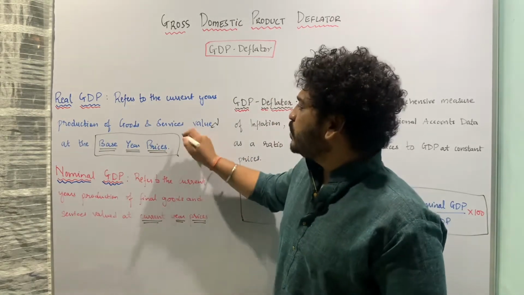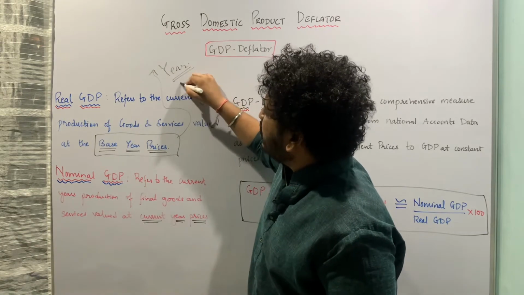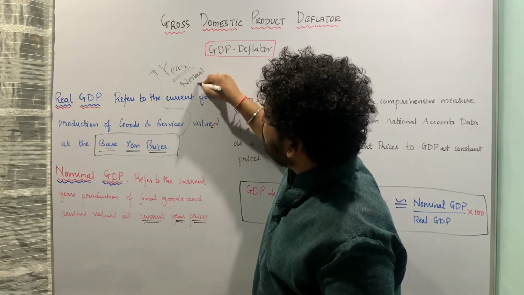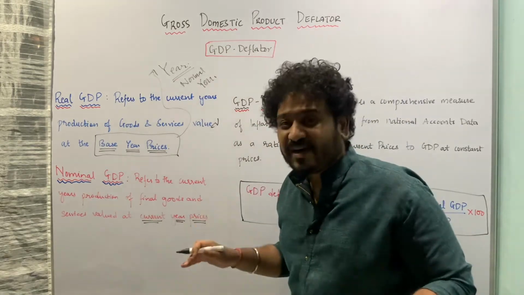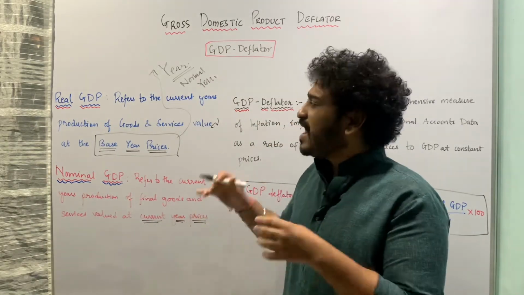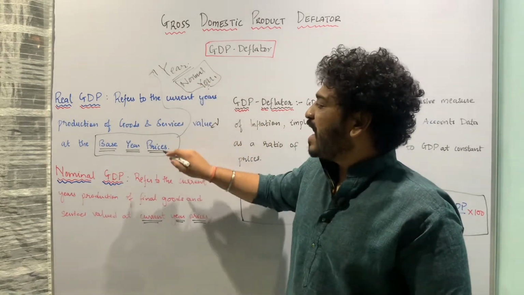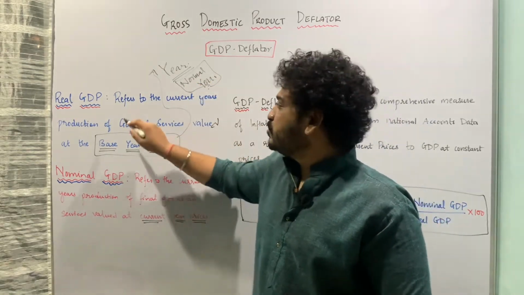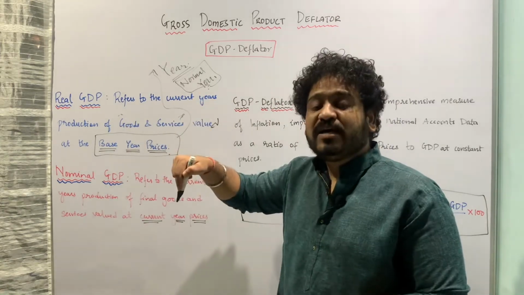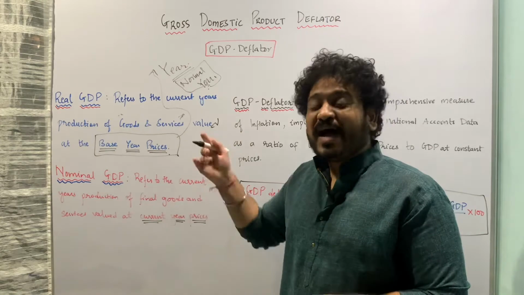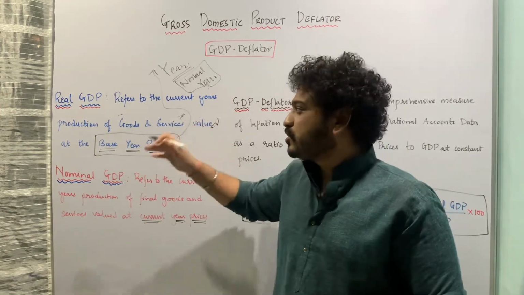But what we do is we select a year which is considered to be a normal year, meaning there is no political instability and no financial instability in that economy, and that year is considered to be a base year. Then we take the prices of the final goods and services in that particular base year, and value the output at those prices, and such a valuation is called real GDP.